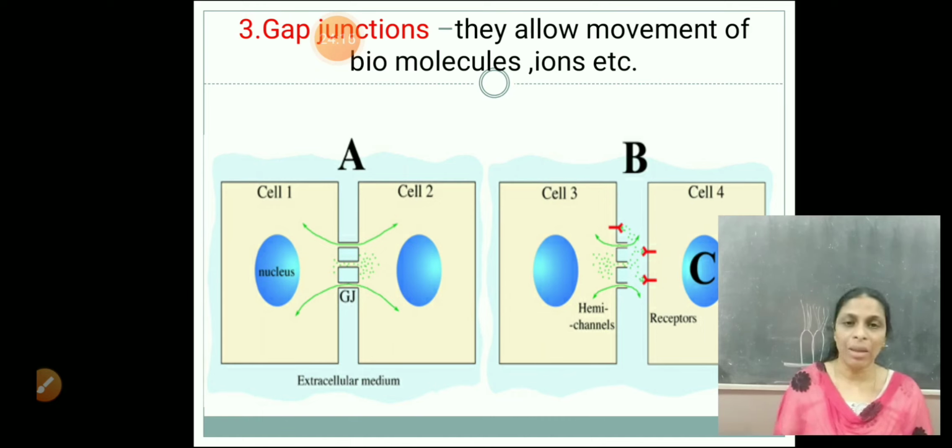And the third type of junction is the gap junction. You know the meaning of gap. Gap means there is space in between. So here you can see in the picture, in between both the cells there is a gap. And this gap allows movement of biomolecules, ions, etc. Biomolecules means what? Bio means life. Molecules which give life. Which are the molecules that give life to our body? Carbohydrates, proteins, vitamins, minerals, all these are biomolecules. So gap junctions allow movement of biomolecules. So these are the three different types of junctions found in epithelial tissue.